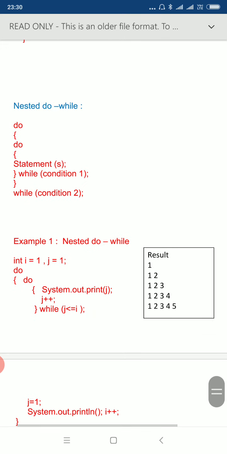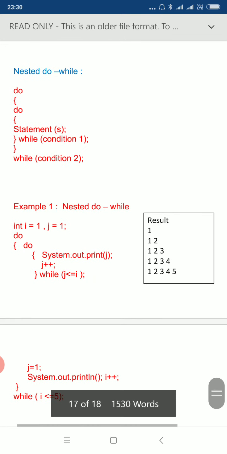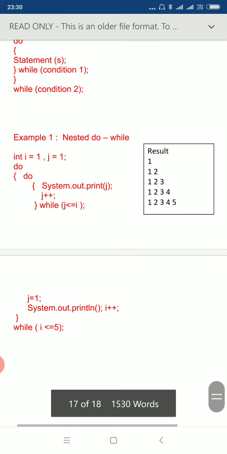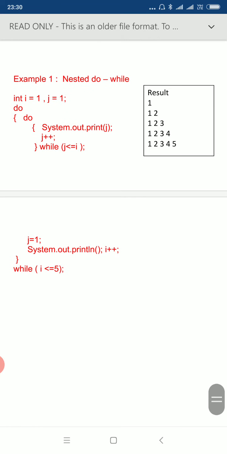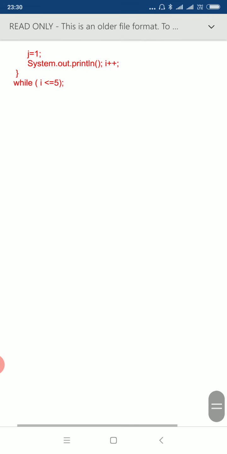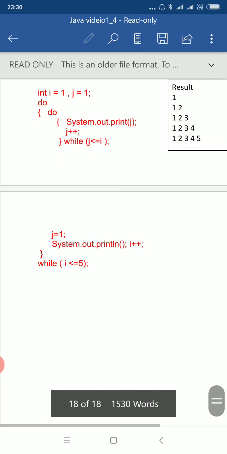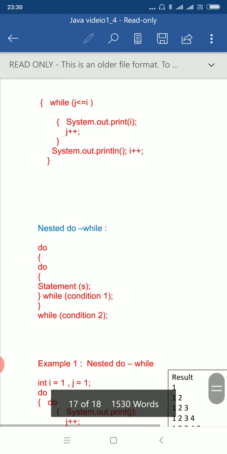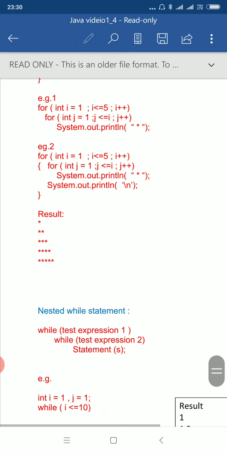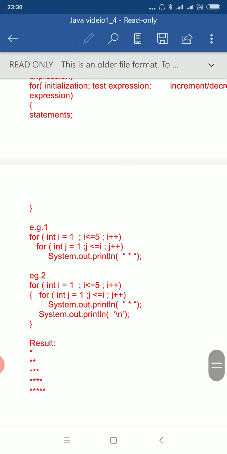I am just explaining to you the syntax and how to write an example. Here we are not discussing the logic of the program. That's all. So students, I hope you have understood the concept. Here we have discussed various Java statements.